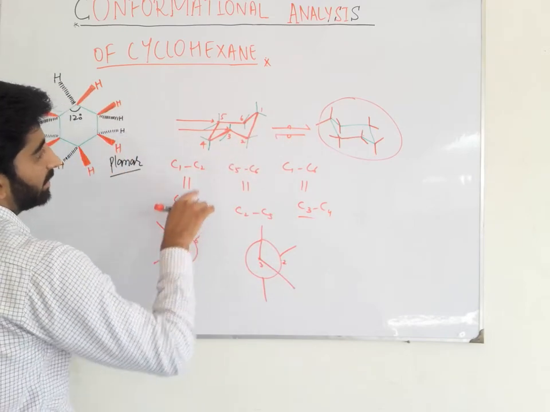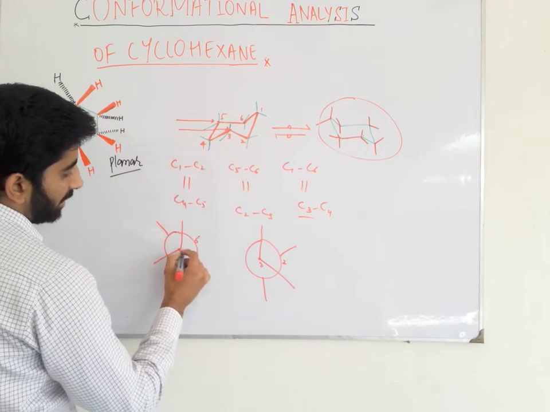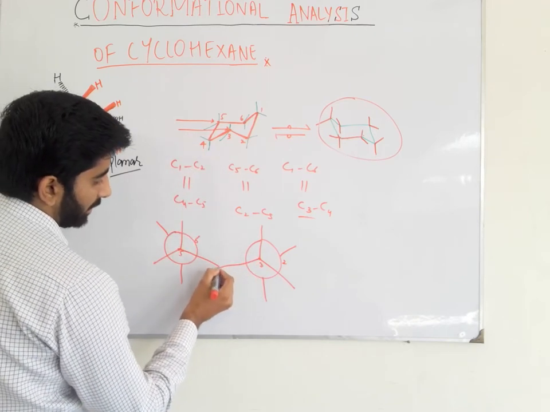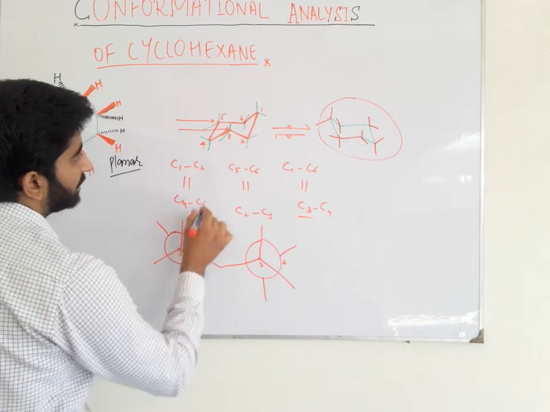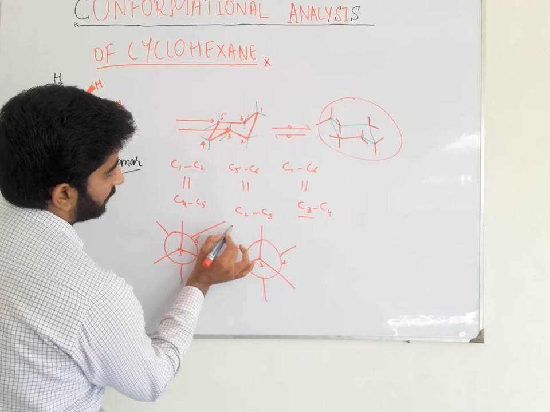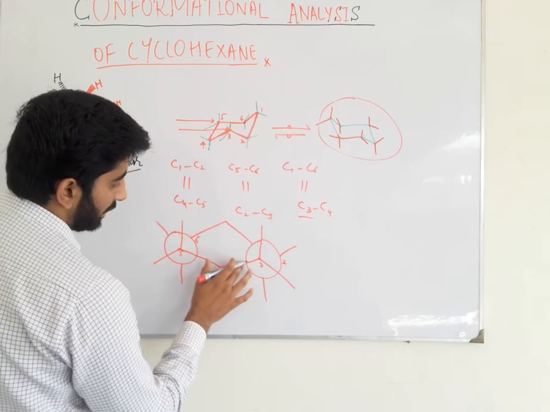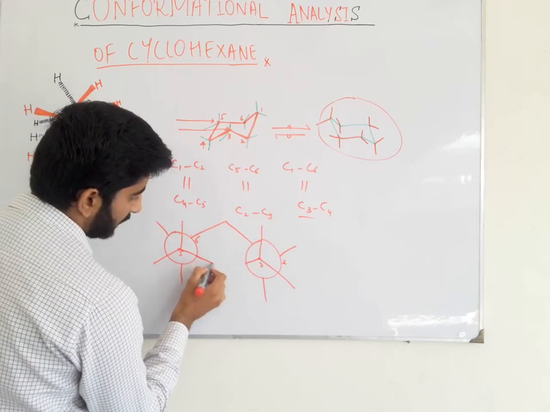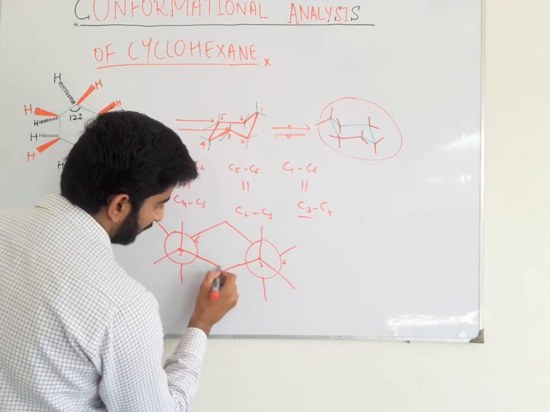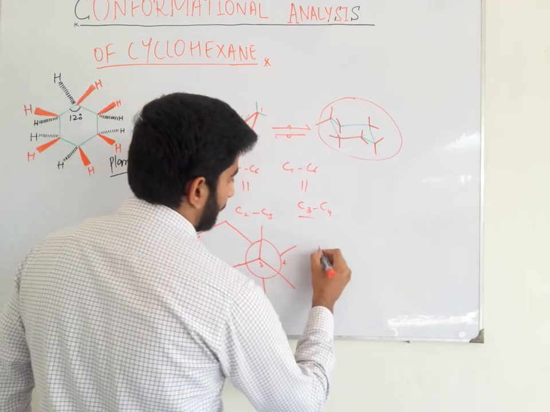So we can see that carbon number 5 is connected with carbon number 4 in the downward direction, and 4 is connected with carbon number 3. And carbon number 6 is connected with carbon number 1, and 1 is connected with carbon number 2. So this is the Newman projection formula for the chair-like conformation of cyclohexane.